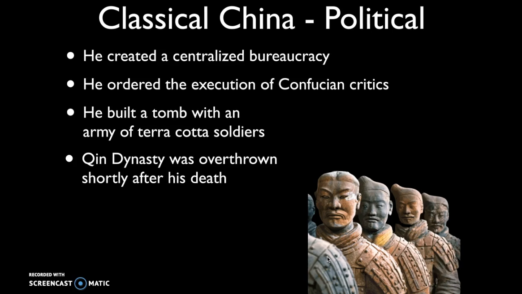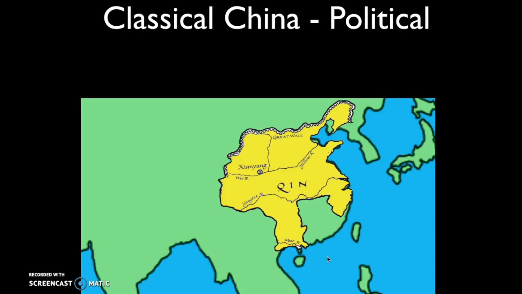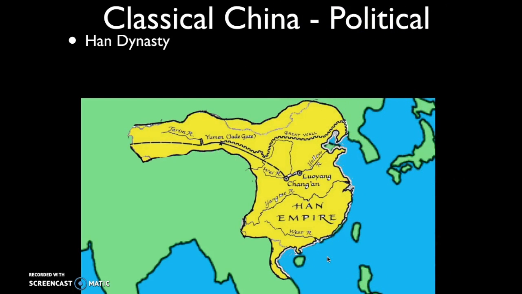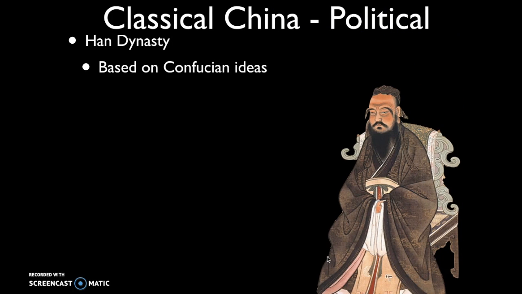Now, upon his death, the Qin dynasty was overthrown. He ruled again with a pretty harsh hand, and therefore, not surprisingly, after his death, the Qin dynasty was seen as having lost the mandate of heaven. That is going to usher in a new dynasty, the Han Dynasty. Now, the Han is going to base their dynasty on the Confucian school of thought, on the ideas of Confucius.